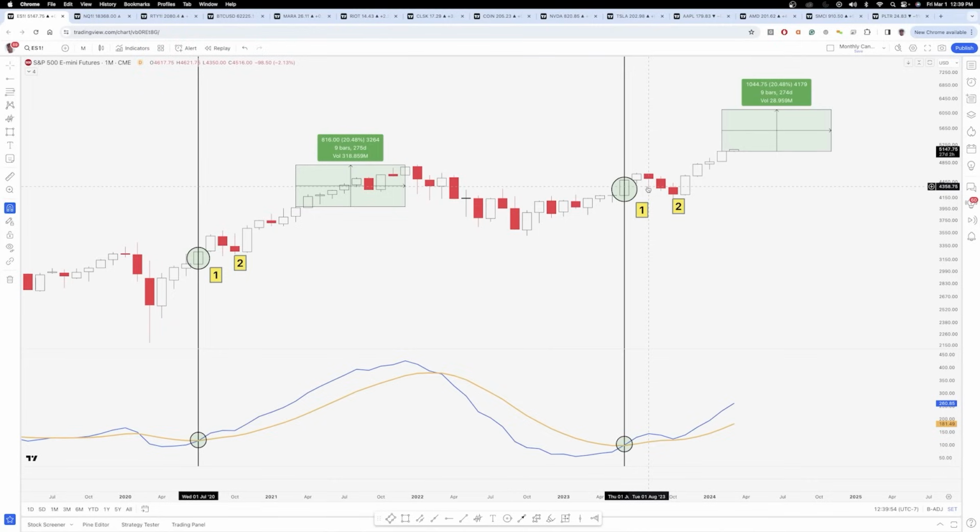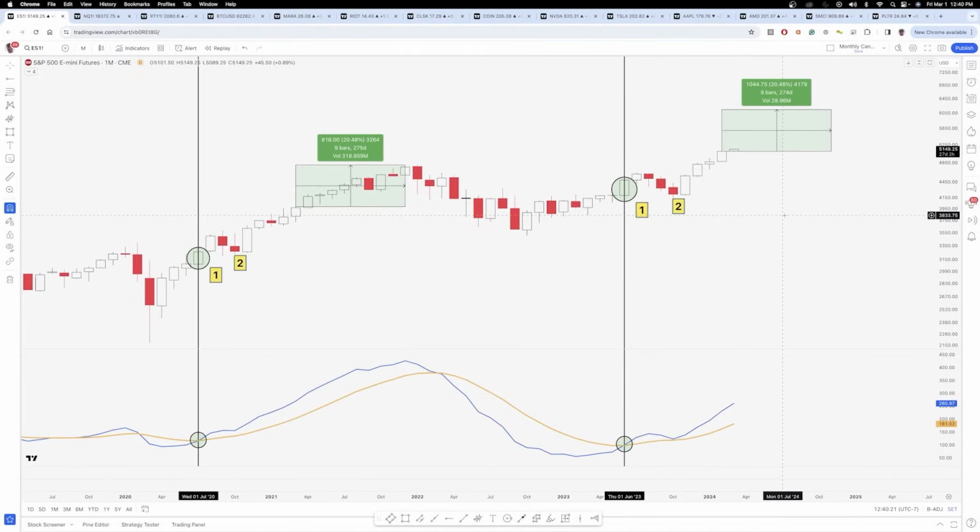Definitely don't take this and say, okay, well, we're definitely going to be up 20% from the close of February's candle. But that's exactly what happened. And it's at least worth noting and at least having in the notebook of, hey, this is a setup and pattern that has played out before. So that would put the S&P 500 futures, E-mini futures, right around 6150 or so. So that'd be around ish 615 on SPY.